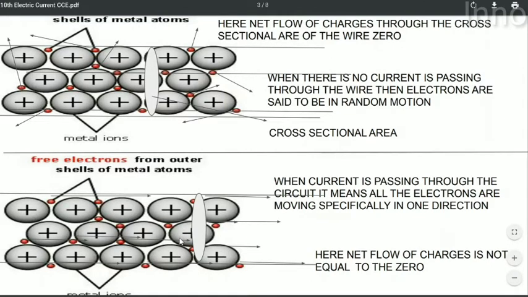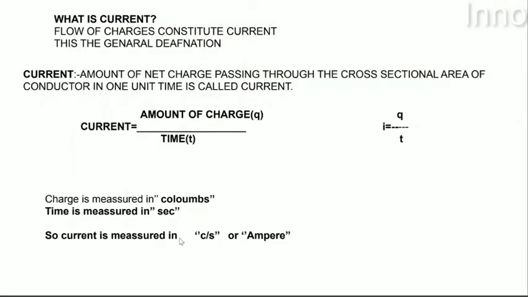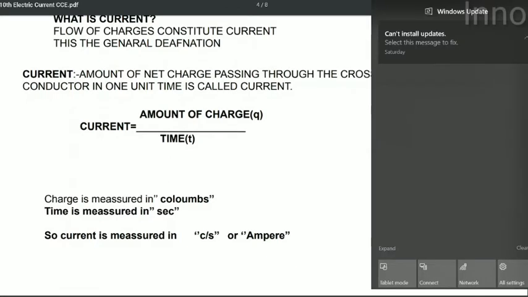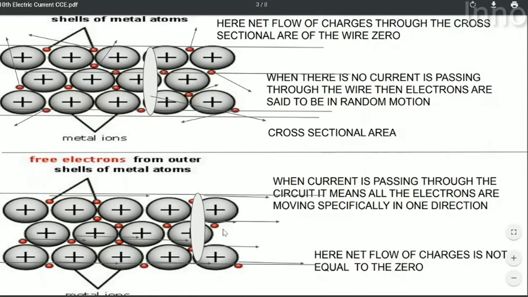Next, move on. Then what is current? We all know that movement of charges through the conductor constitutes current. It is correct, it is the general definition, but here current is defined as the amount of charge passing through the cross sectional area of the conductor in 1 unit time. In this diagram, consider this as the cross sectional area of the conductor. So the amount of charge passing through this cross sectional area in 1 unit time is called the current.